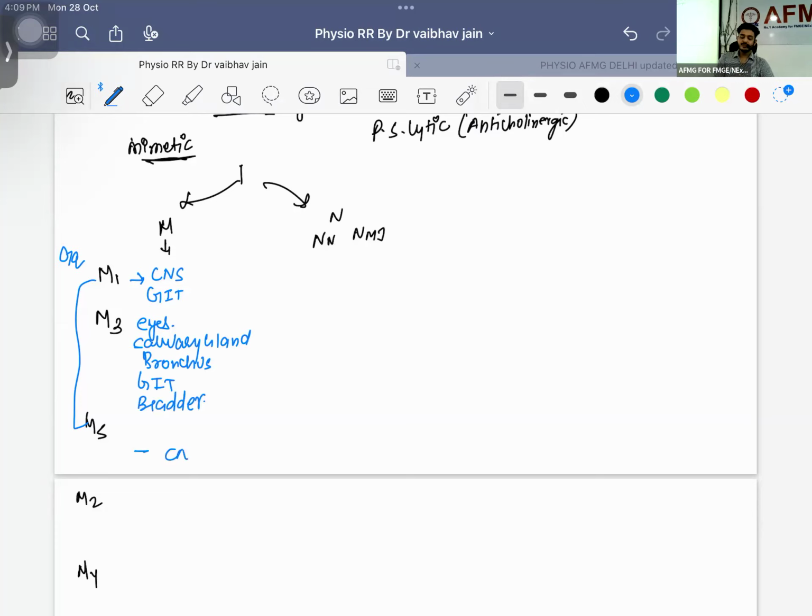Okay. M5 will be present in CNS. M2 is present with Gi or G0, sorry, Gi G0, not Gq. M2 will be present at two places on the heart. SA node, AV node. Wonderful. SA node, AV node, not on the muscles.